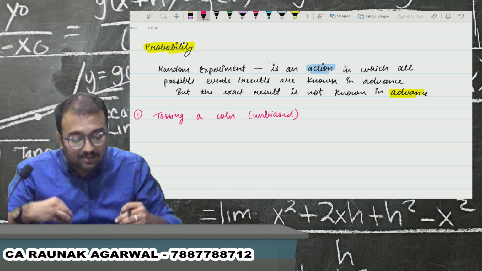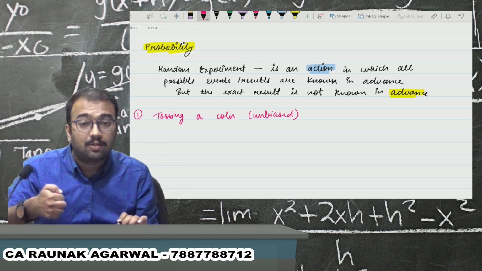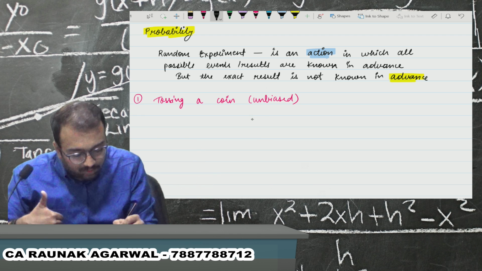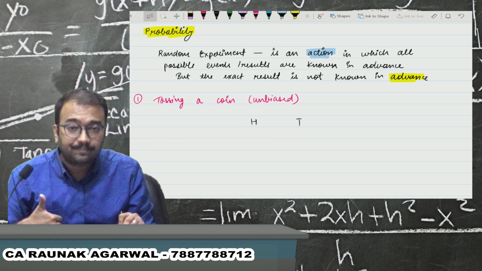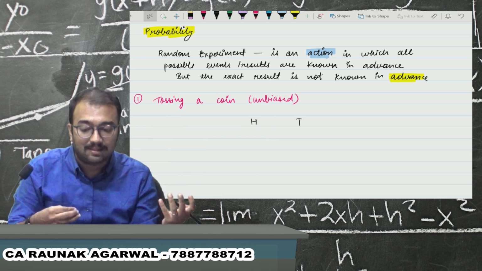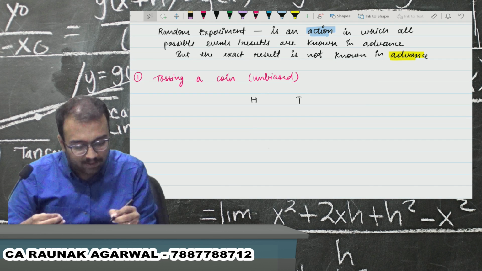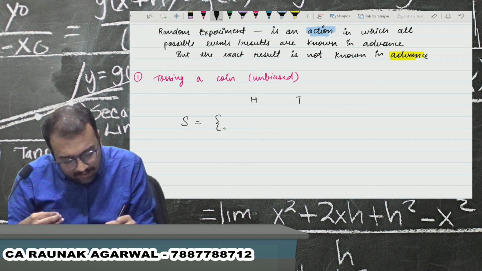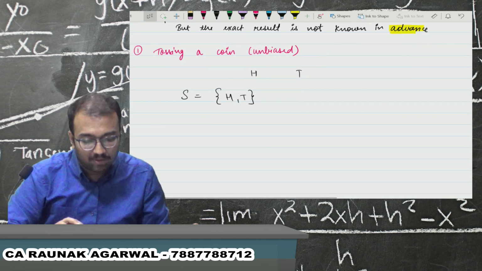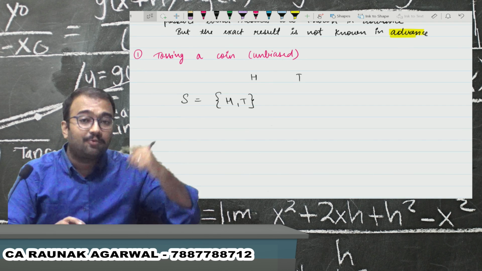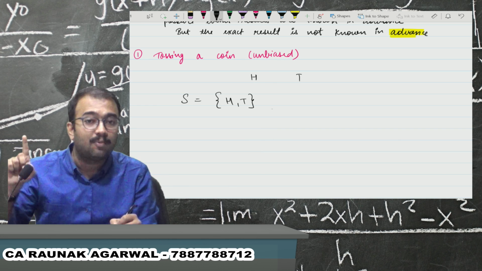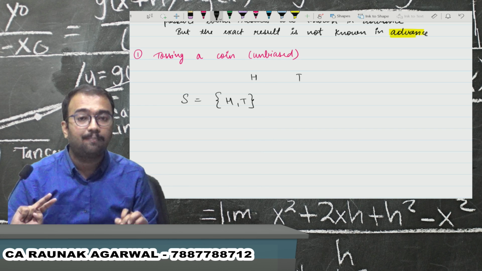Tossing a coin is a random experiment. What would be the outcomes? Outcomes are either head or tail. If we are tossing a coin, we know the possible outcomes, either head or tail. If we write it in this manner, head, tails, this is known as the sample set. The sample set of tossing a coin is all the possible outcomes: either head will come or tails will come.